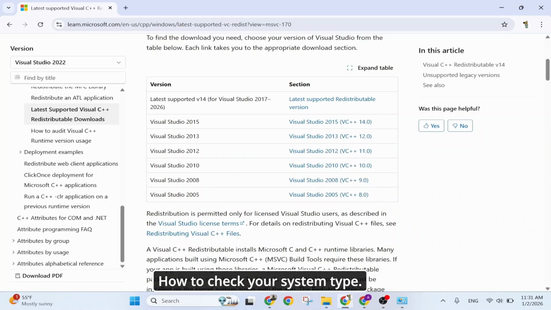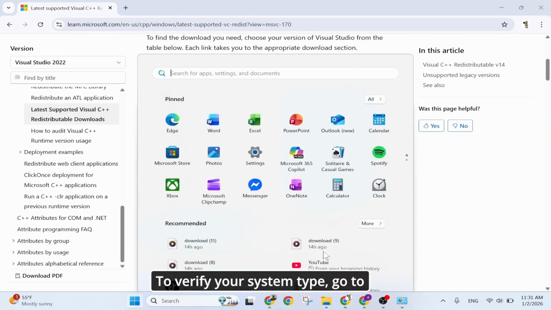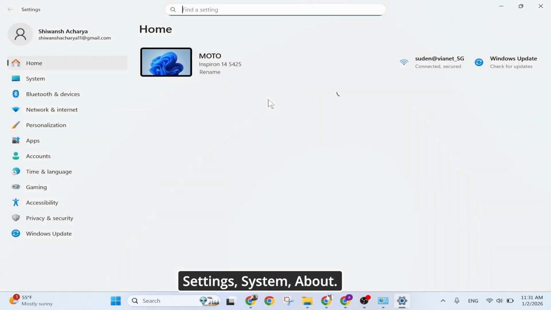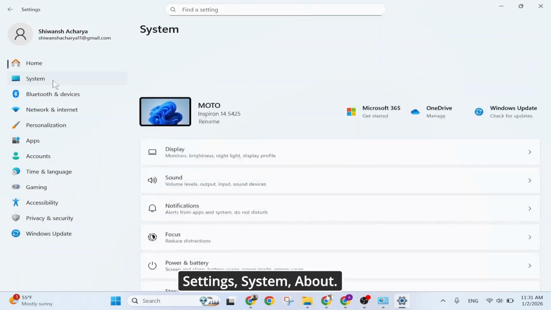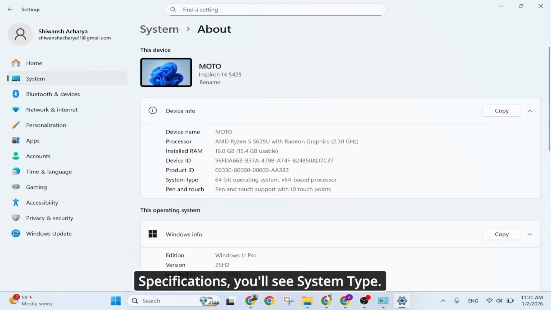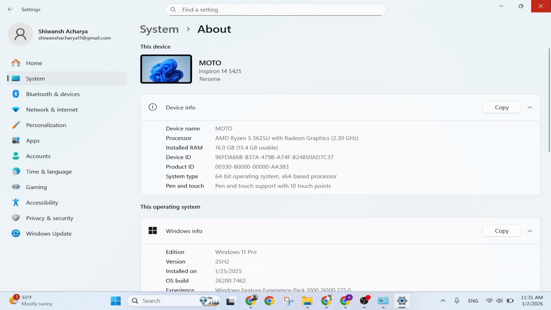How to check your system type. To verify your system type, go to Settings, System, About. Under Device Specifications, you'll see System Type. It will say either 64-bit or 32-bit.